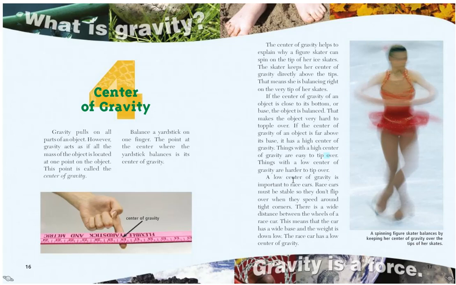A low center of gravity is important to race cars. Race cars must be stable so they don't flip over when they speed around tight corners. There is a wide distance between the wheels of a race car. This means that the car has a wide base and the weight is down low. The race car has a low center of gravity.